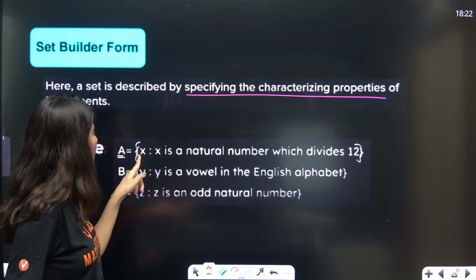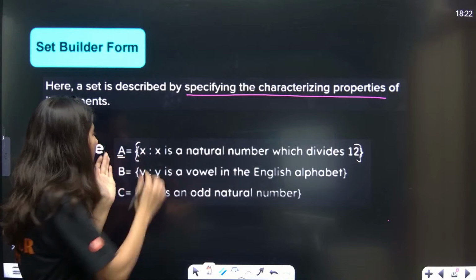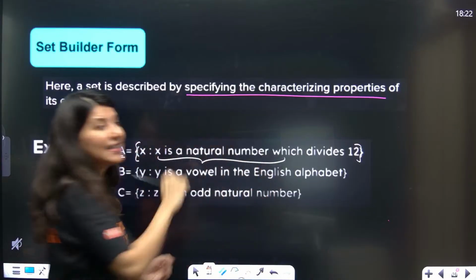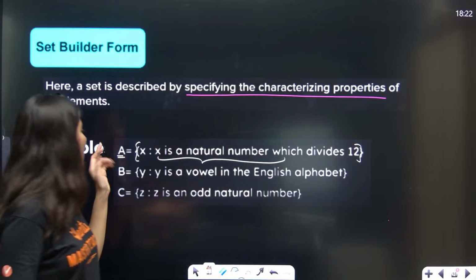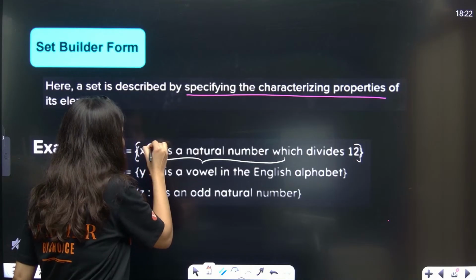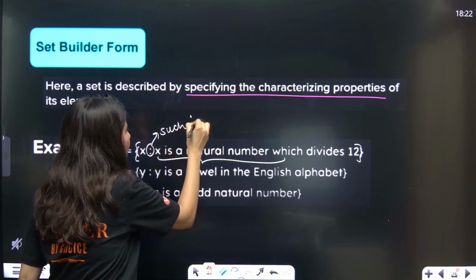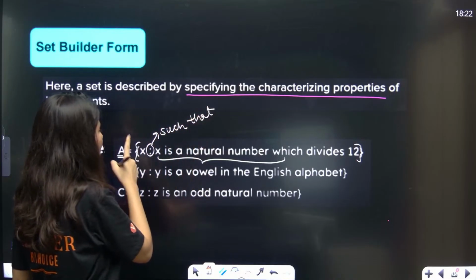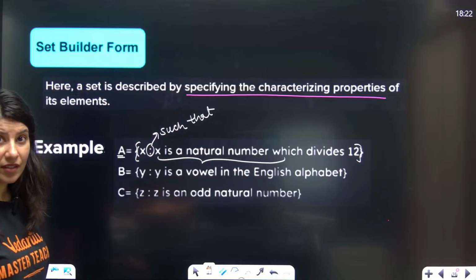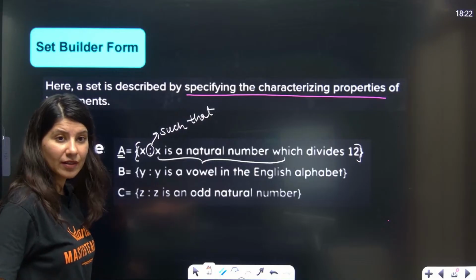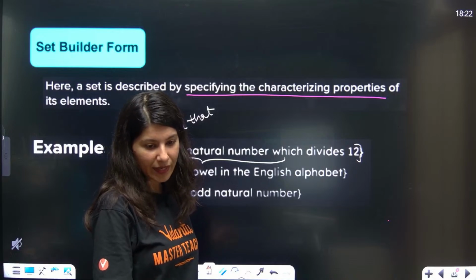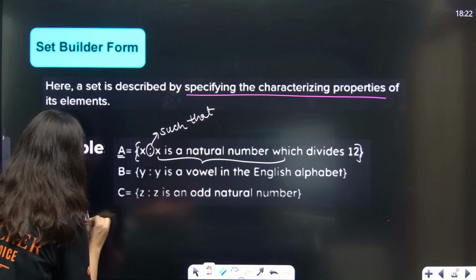So A is equal to x such that all the values of x satisfying this condition will sit inside your set A. This double dot means such that. The symbol is such that. So A is equal to x such that x is a natural number which divides 12.